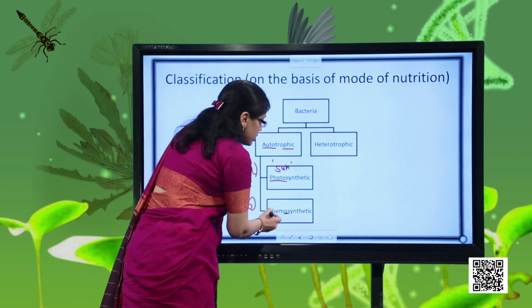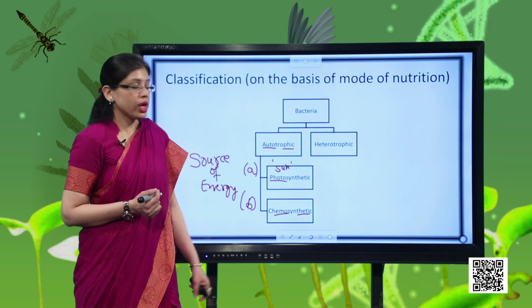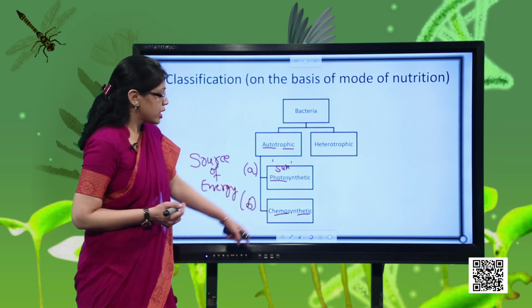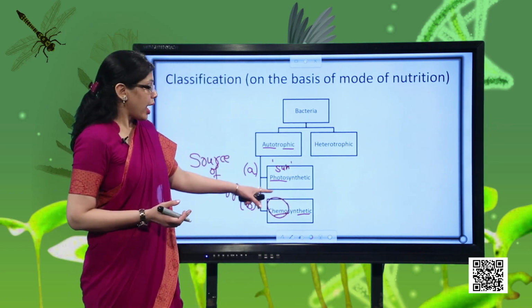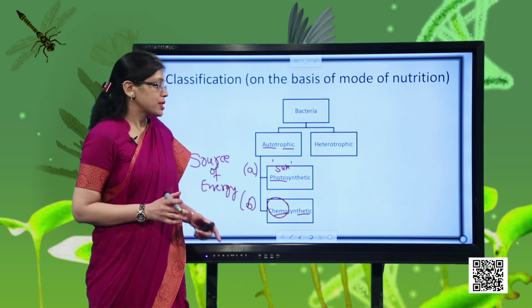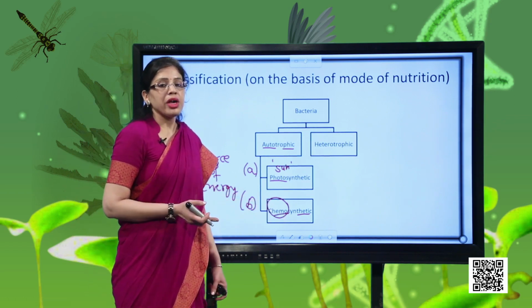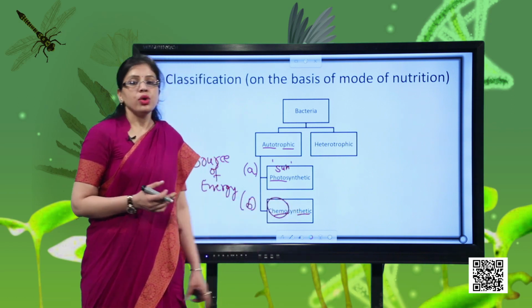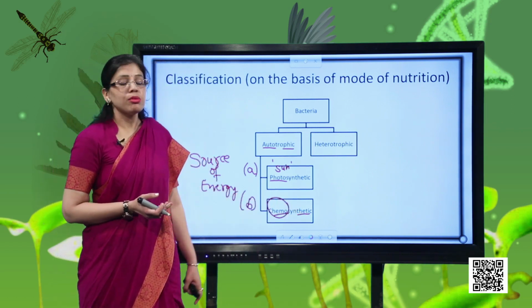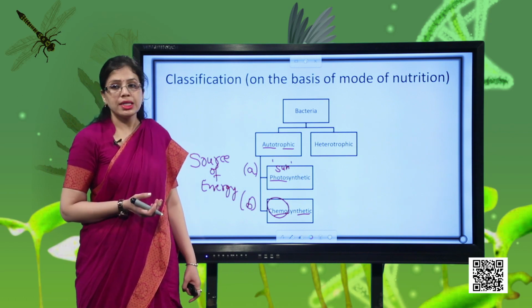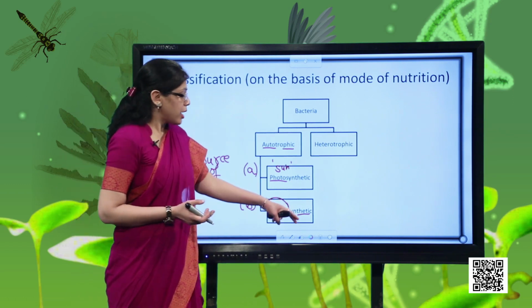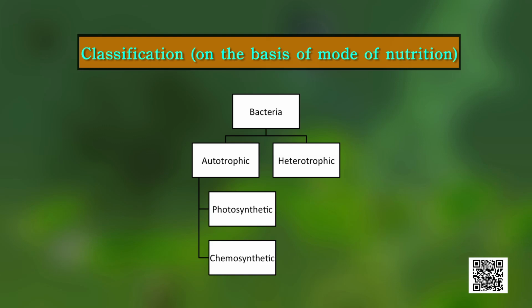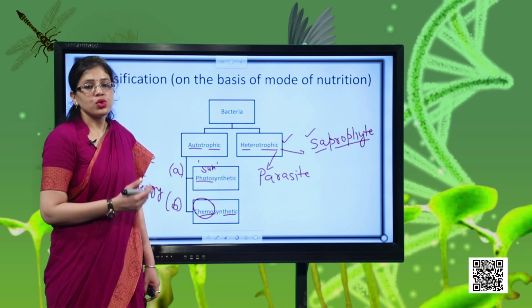Then we can also have another category which is called chemosynthetic. Here we have used the word chemo. Chemo means they are using certain inorganic chemicals, oxidizing them, and by using whatever energy is released in that process they prepare their own food. Like in class 11th, you have a chapter on mineral nutrition. You will be studying certain bacteria which play a role in the nitrogen cycle. There you will find that they oxidize nitrates, nitrites and other ions, and by using that energy they prepare their food. So we can place them in the category of chemosynthetic. The second group which we have is heterotrophic bacteria.